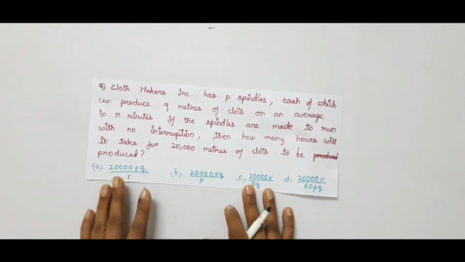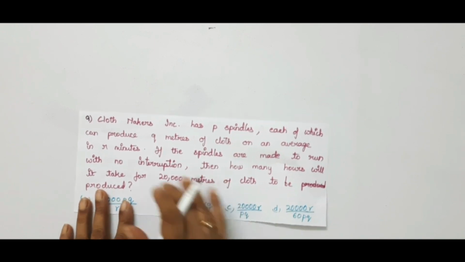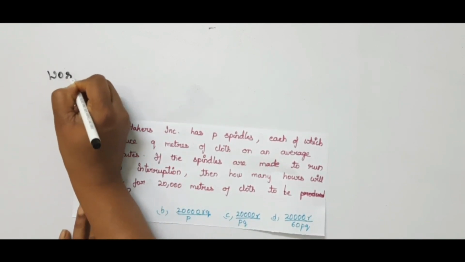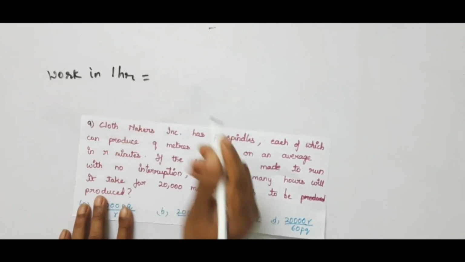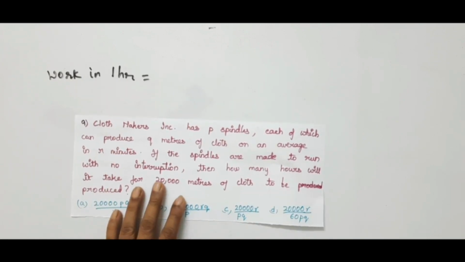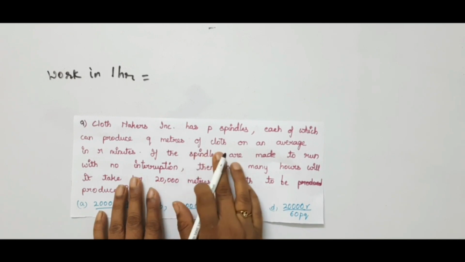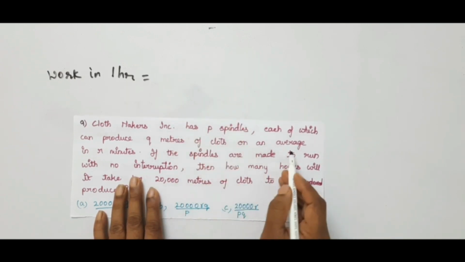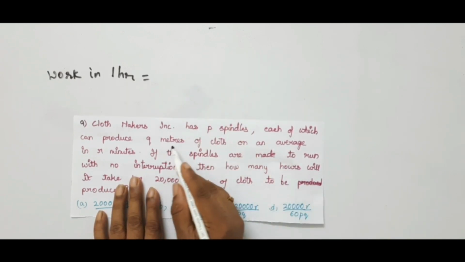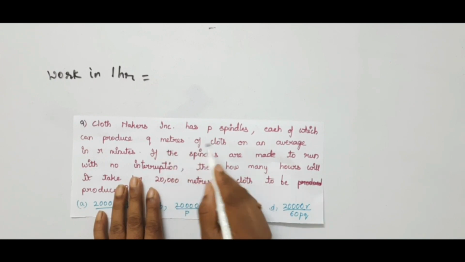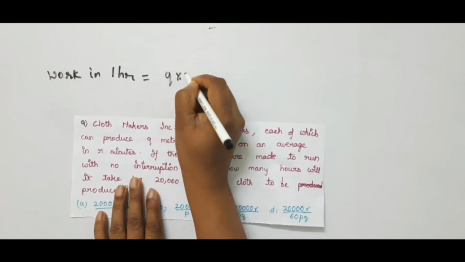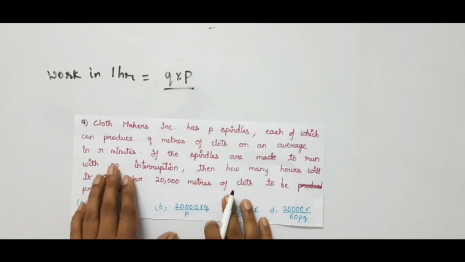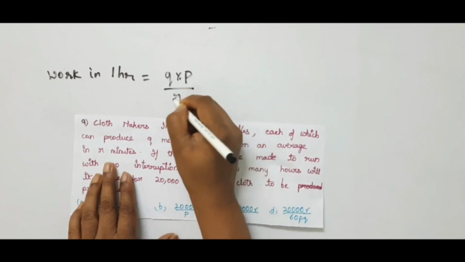So in this problem, in the first sentence he has given the work in 1 hour, equal to how much cloth they can produce. It is Q meters of cloth. It is the average value he has given. Is it not? Q meters. The work is given as an average. We need the sum. So Q into how many spindles are there? P. So Q into P by time. What is the time here? It is R.